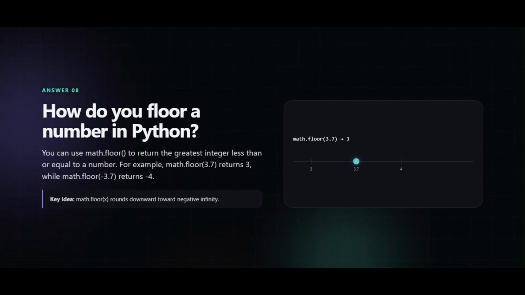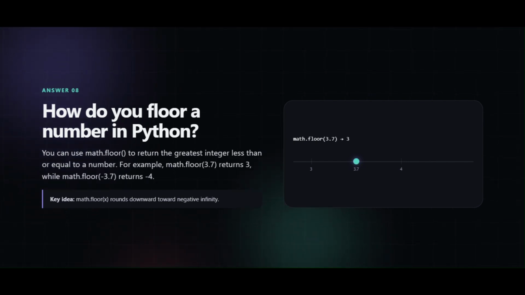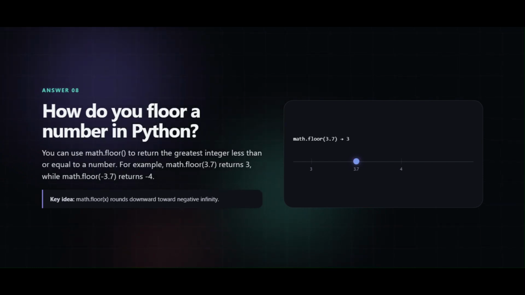Next question, how do you floor a number in Python? You can use math.floor to return the greatest integer less than or equal to a number. For example, math.floor(3.7) returns 3, while math.floor(-3.7) returns -4.